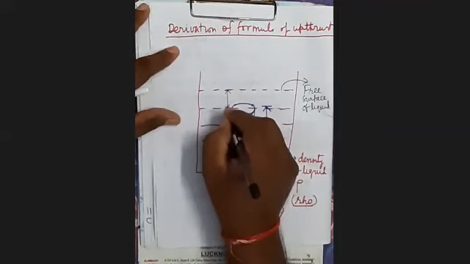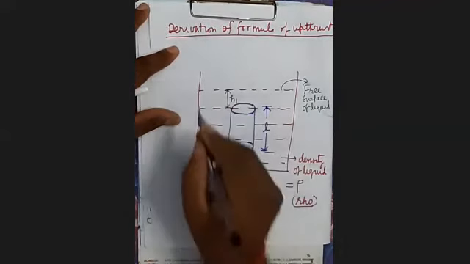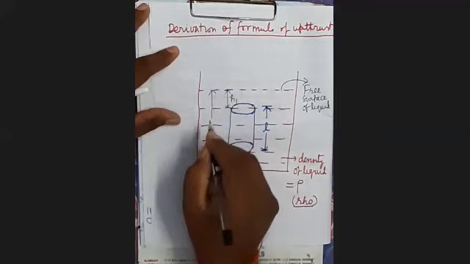From here to here, this depth is H1. While the depth of the bottom surface is H2.